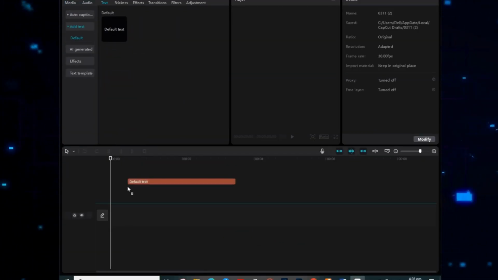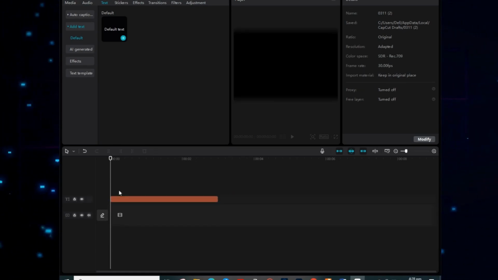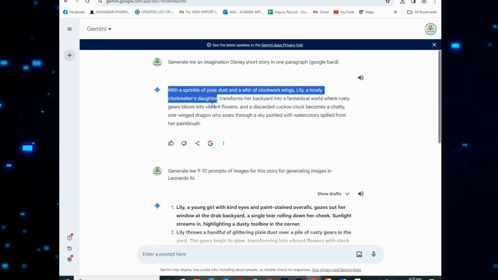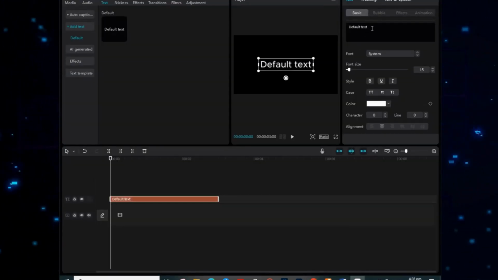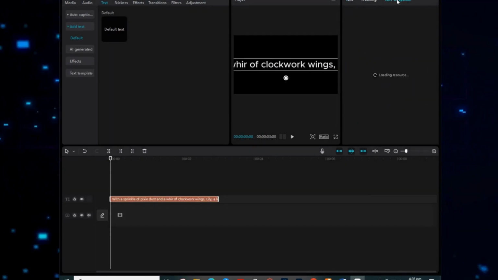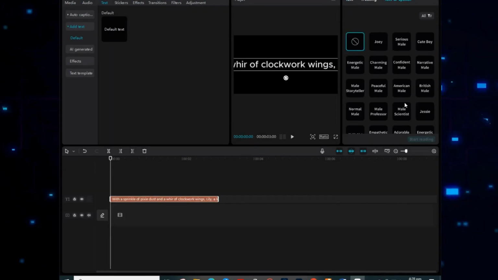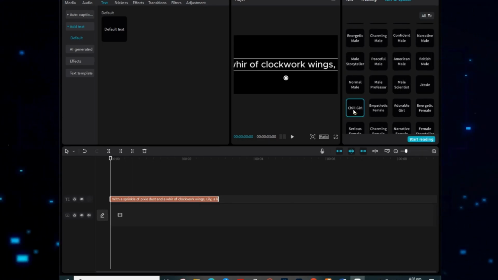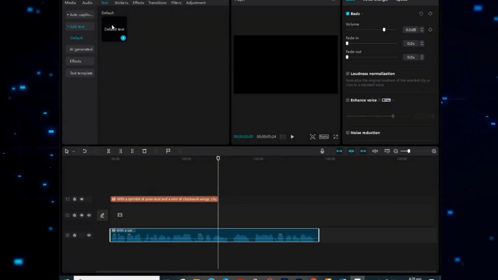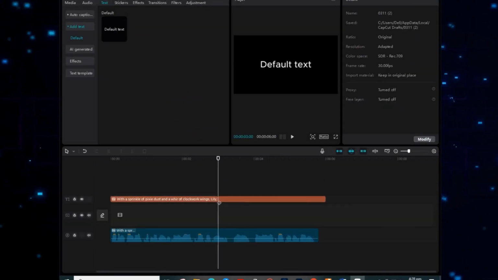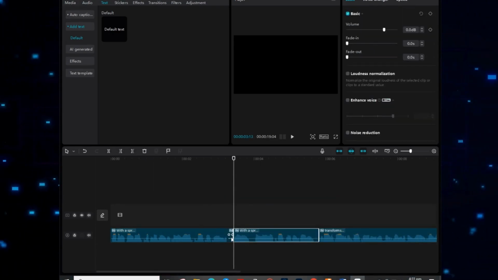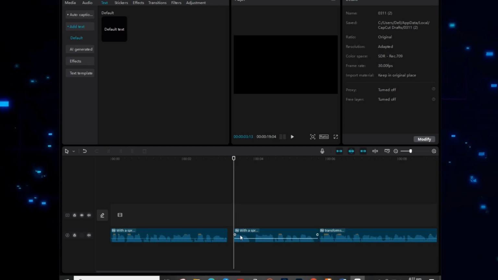Alright, now we need a voiceover for this. Open the CapCut desktop app, click on text and drag and drop the default text. Now go back to Google Bard, copy the script words from here and paste them here. After that, click on text to speech, choose your voice from the available options and add it here. I will go with a cheerful girl because it's the perfect voice for my video. Now follow the same process for the rest of the storyline. Just drag and drop the text box, enter the storyline, choose a voice and add it here, and make sure to remove all the empty space from the voiceover track to make it more engaging.